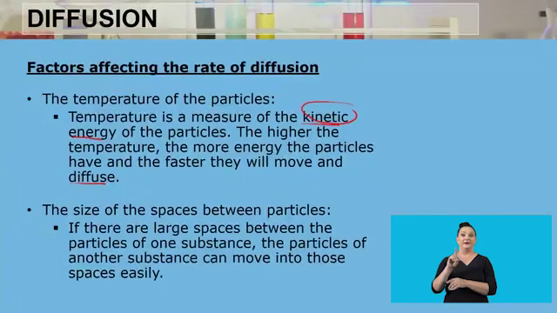Then the last one, the size of the space between particles. If there are large spaces between the particles of one substance, the particles of another substance can move into those spaces more easily. So let's think of an example where you're at school in an assembly, and there are like 1,000 people there. You see that those people are closely packed together. It is going to be difficult for you to move from the back of the assembly to the front because of the spaces between the people. So because of the spaces, the rate of diffusion is going to decrease.